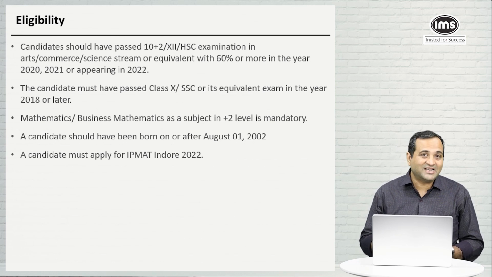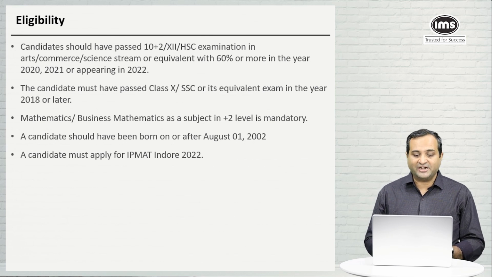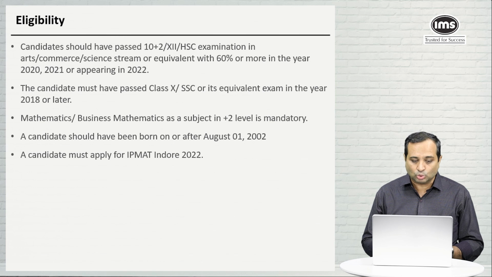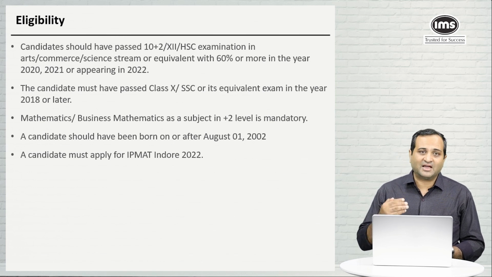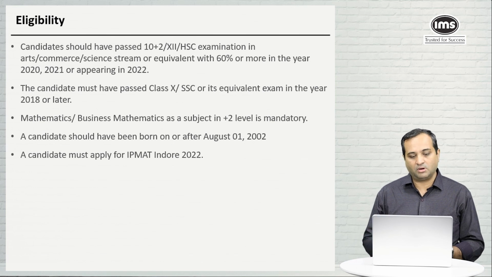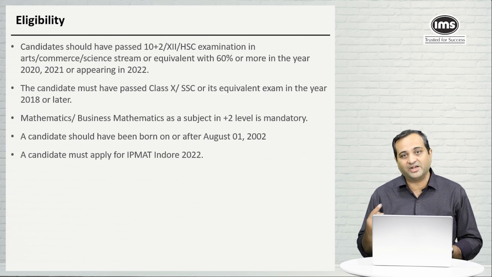So now, what is the eligibility that they have mentioned? Candidate should have passed their 10th plus 2, that means 10th plus 12, in any board, be it arts, commerce, stream, anything, but a minimum of 60% or more is required. Also, you should have passed your 12th in either 2020, 21 or appearing in 2022.